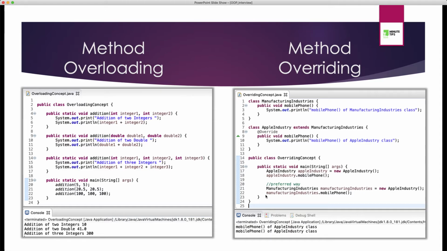You must be wondering what I have written here. But in the IT world, in the industry, mostly whenever you are creating an object of the child class, you will always try to hold it in a parent class type. Here our parent class is Manufacturing Industry, which is holding a new Apple Industry object, the object of our child class. With that, if I again call the mobile phone method, my child class method will only get executed. So if you go to the console, you will see both times the mobile phone method of the Apple Industry class, that is our child class, is executed.